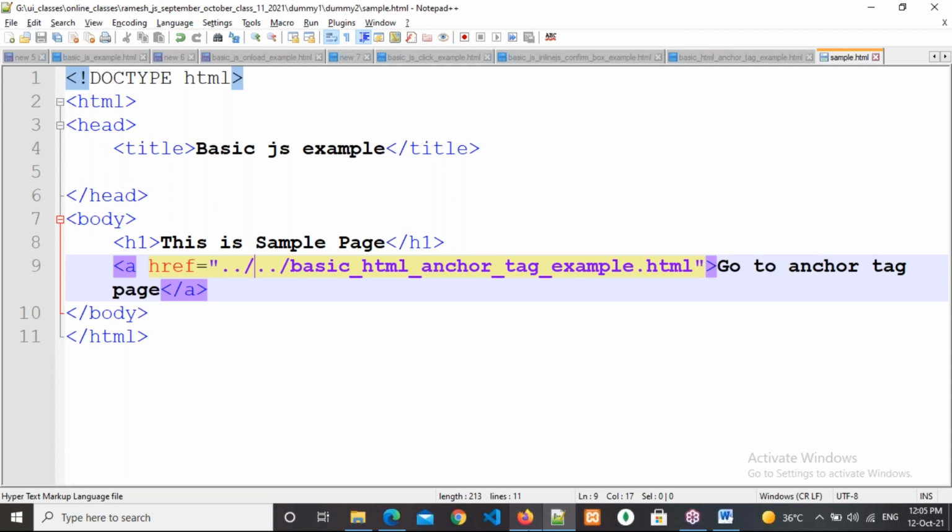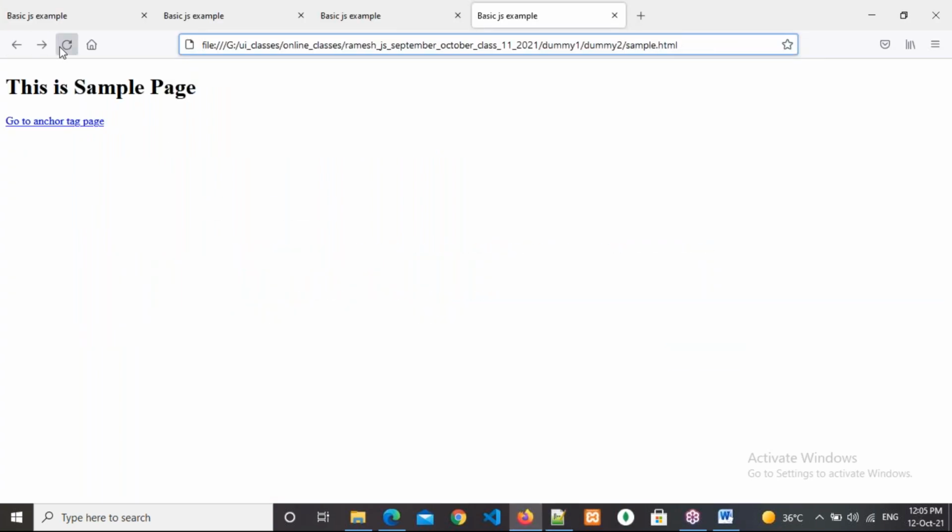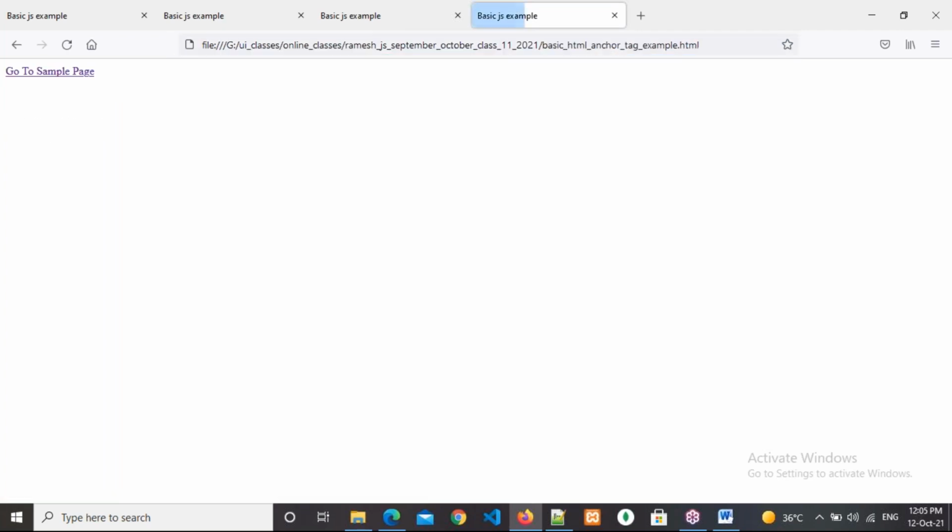Okay, right. Now come here, go back and refresh. Click on the anchor tag page. Now see there, we are going to the root directory or not? That's it. Understand it, everybody? That is how to write the path.